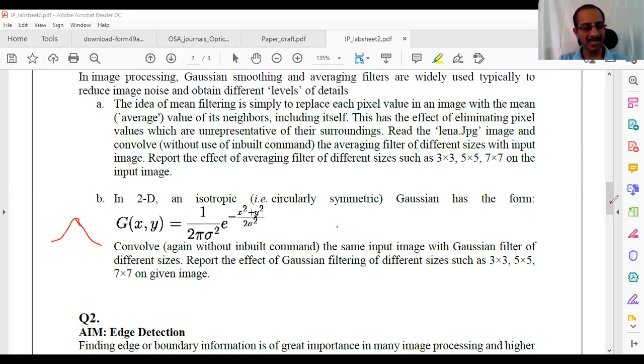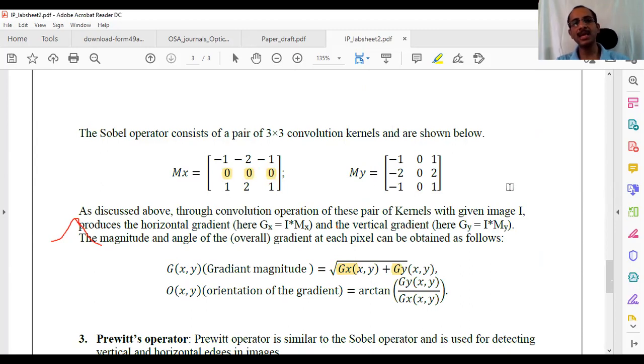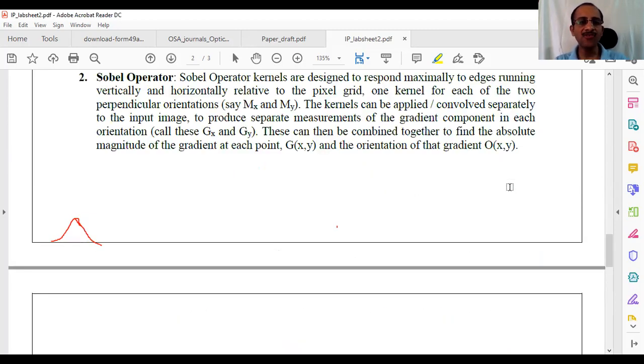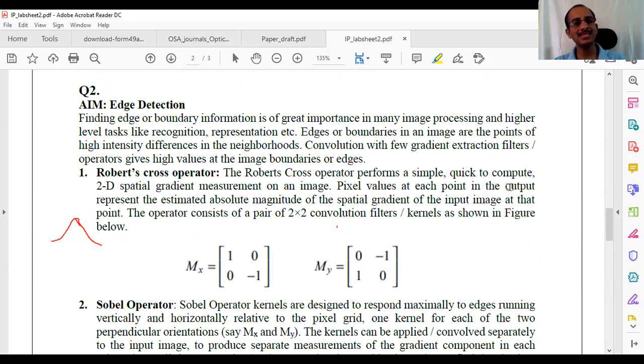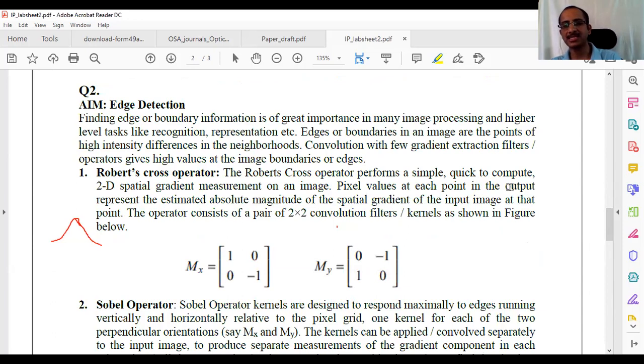And then subsequently, you develop the gradient, find gradients in x and y directions using different operators. So these are all just for definition. You can see what is the Roberts operator, what is the Sobel operator, and so on. You can see these are defined for slightly different purposes.